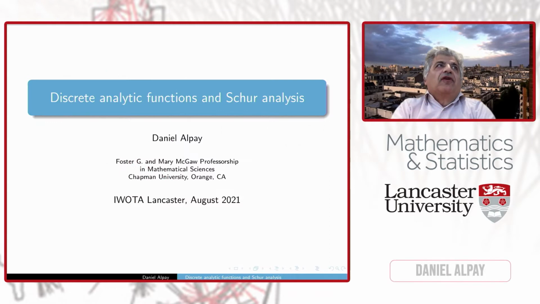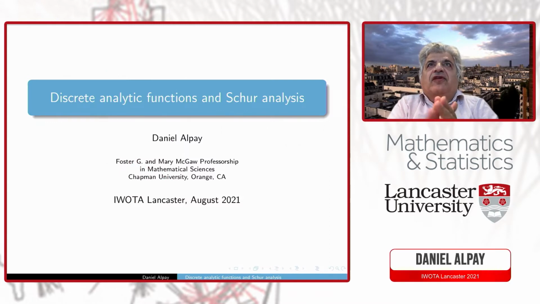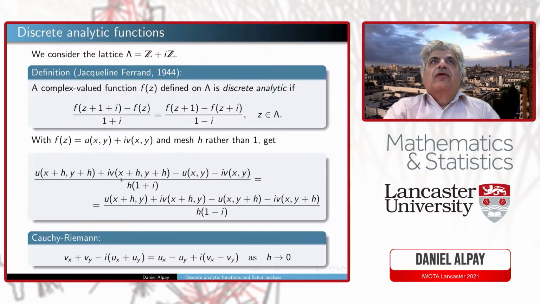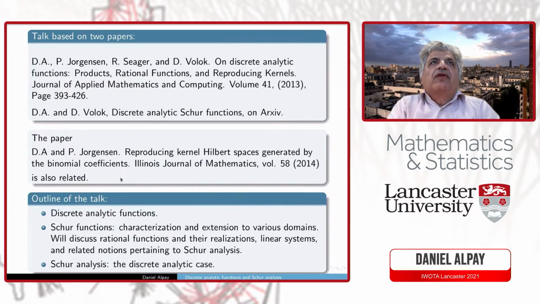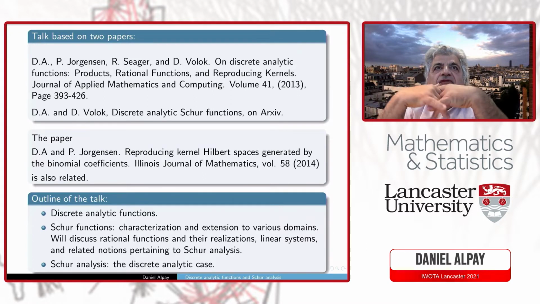So the title of my talk indeed is Discrete Analytic Functions and Schur Analysis. And the talk is based on these papers, really a recent preprint on arXiv with Dan Volok, and a paper with Palle Jorgensen and Ron Seeger, and another paper with Jorgensen on reproducing kernel Hilbert spaces generated by the binomial coefficients.